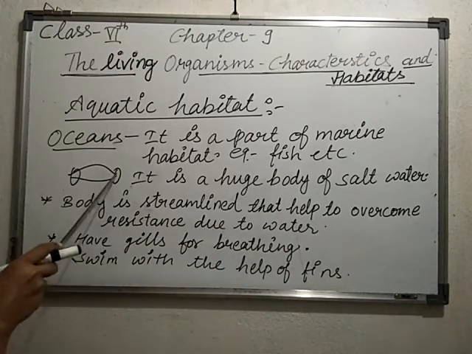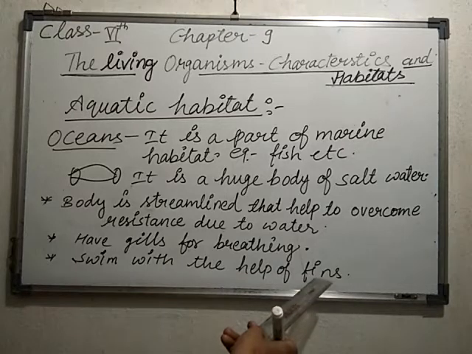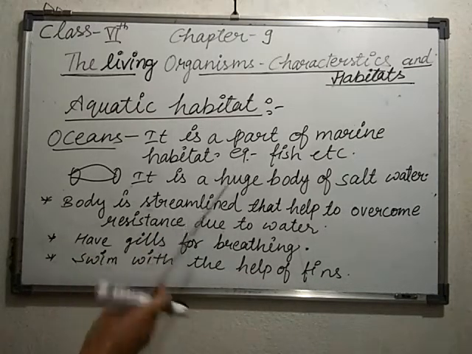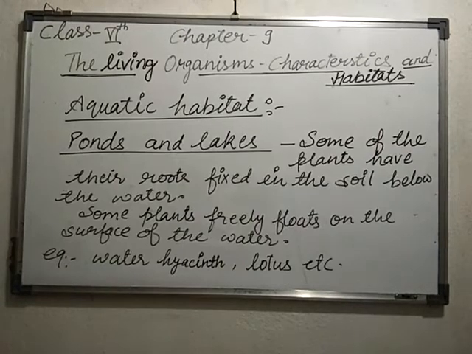Okay, and you know, the fish have gills for breathing. It means they can take the oxygen which is already dissolved in the water. Okay, and also they swim with the help of fins. With the help of fins the fish can easily swim, and due to the streamline shape they can easily move in the water. That helps to overcome the resistance which is given by the water. Is it clear to all? So next we will move on to something more.